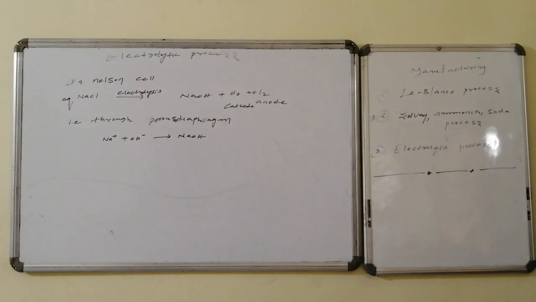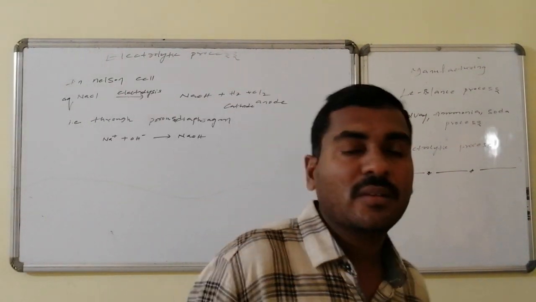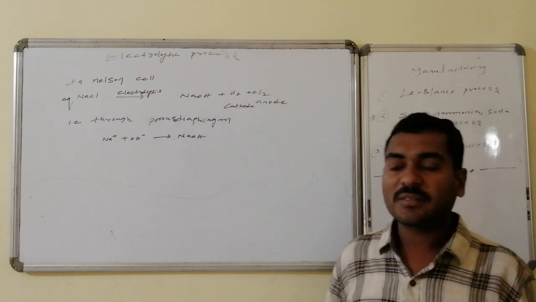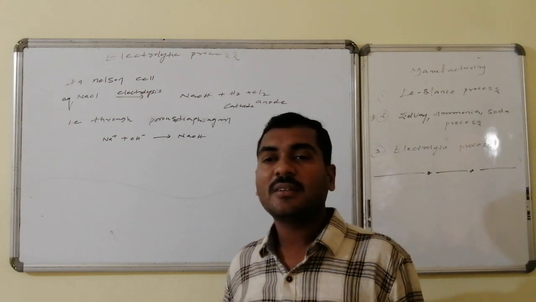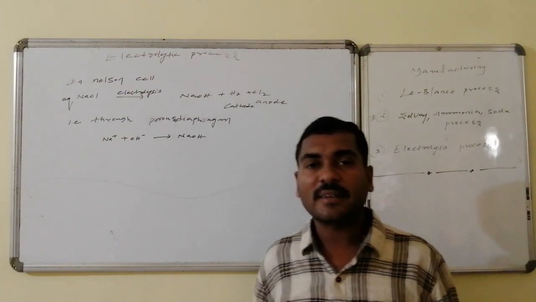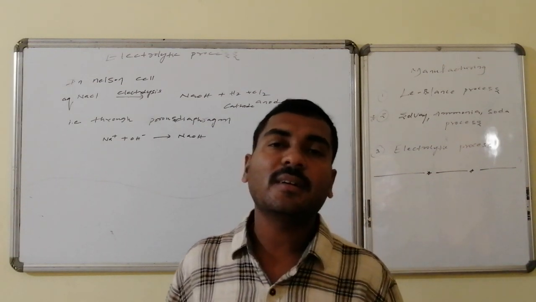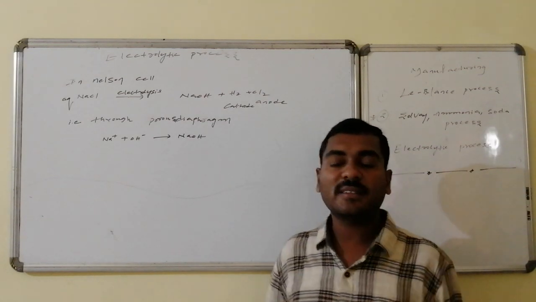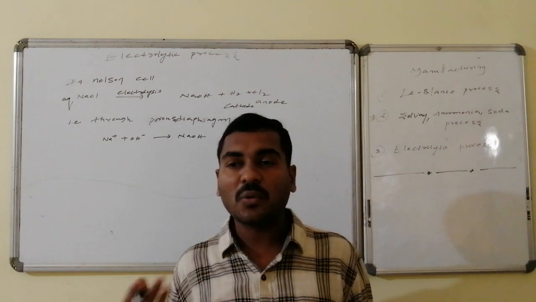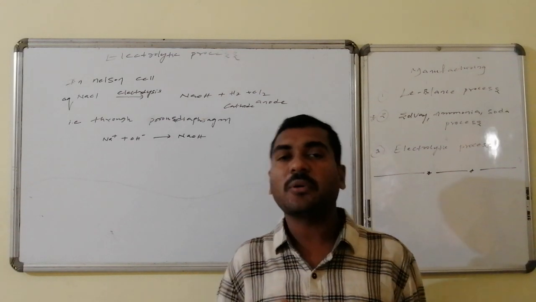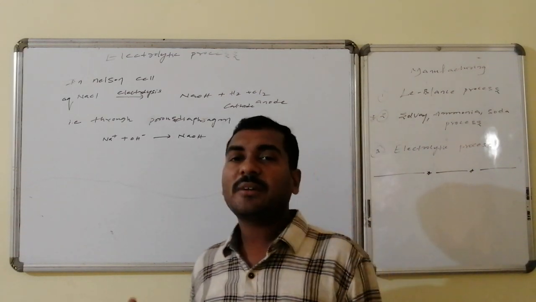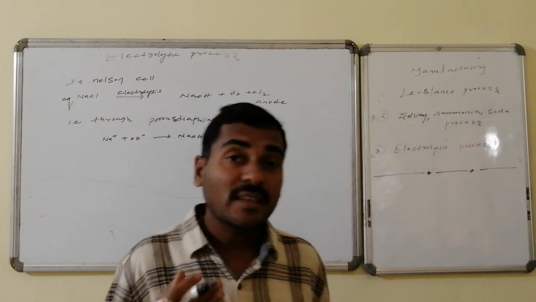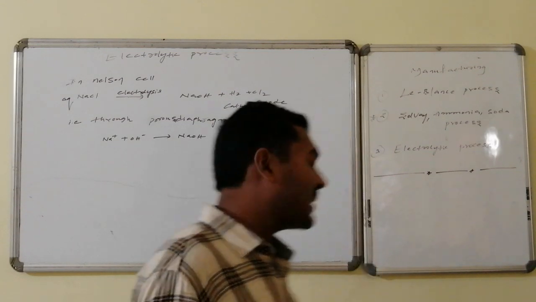The third method is the electrolytic process, which is an extension of the chemical reactions occurring in the Nelson cell. In the Nelson cell, aqueous sodium chloride is electrolyzed. As a result, chlorine gas and hydrogen gas are liberated at the corresponding electrodes. The remaining Na+ and OH- combine to form sodium hydroxide, which enters through the perforated holes present in the steel container and comes to the bottom. On sending excess carbon dioxide gas to that sodium hydroxide, what happens is